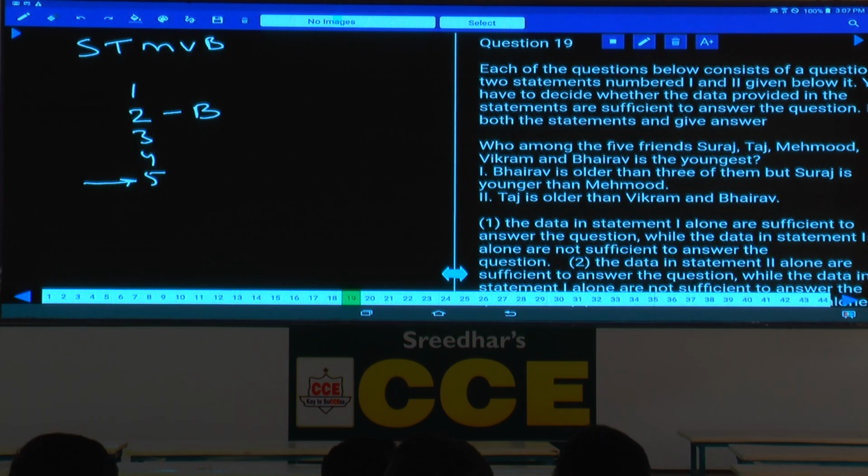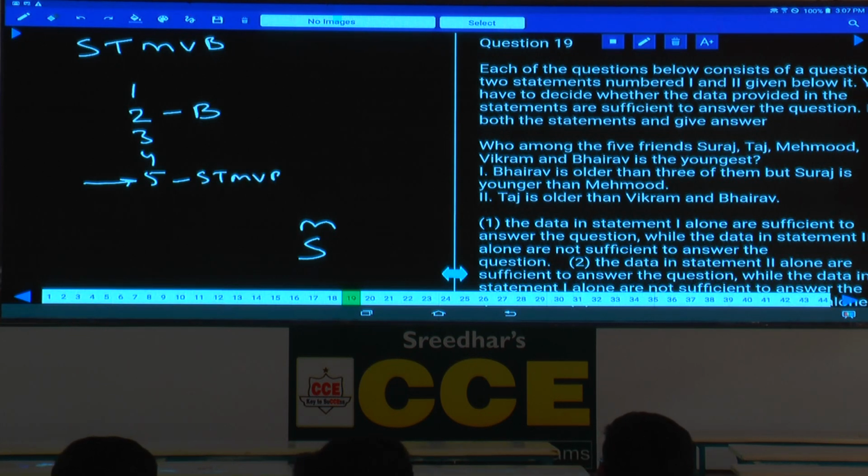But Suraj is younger than Mahmood, isn't it? Now in this one the question is about the youngest. B cannot be the youngest because B is at the second place, and M cannot be the youngest.